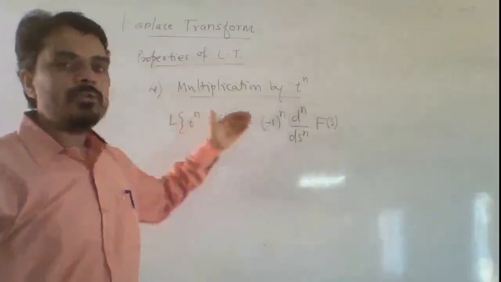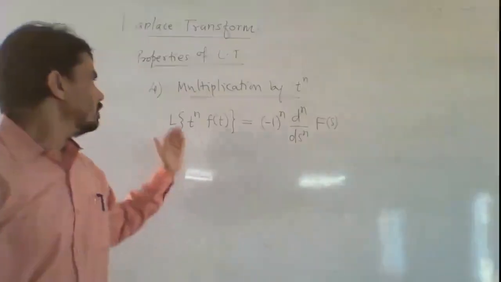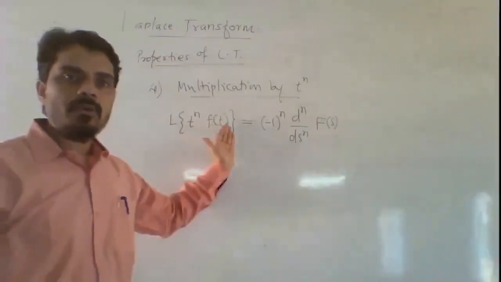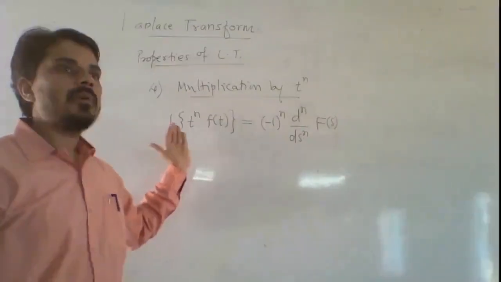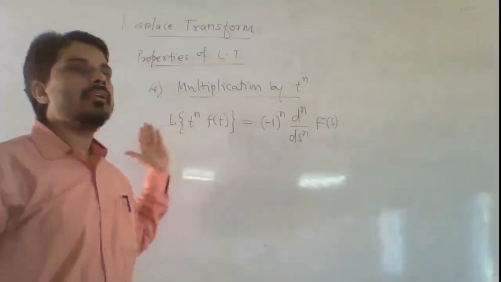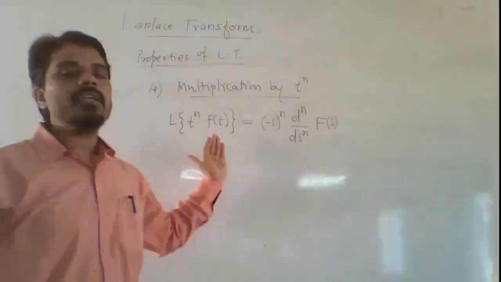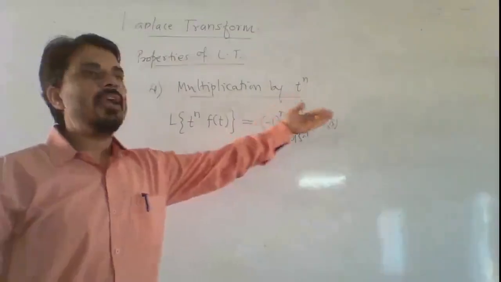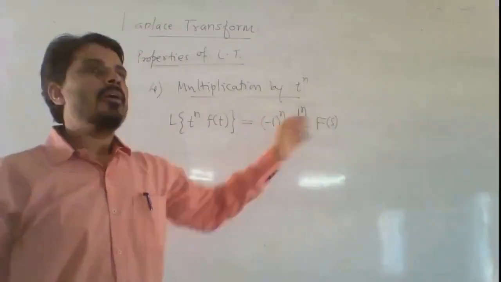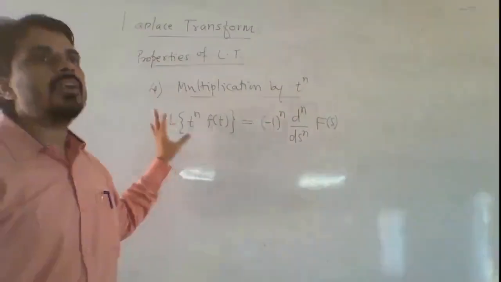If n is 1, 2, 3, then we obtain the Laplace transform of t into f of t, Laplace transform of t square into f of t, Laplace transform of t cube into f of t and so on. Similarly, change the value of n on the right hand side, and obtain the Laplace transform of multiplication by t.